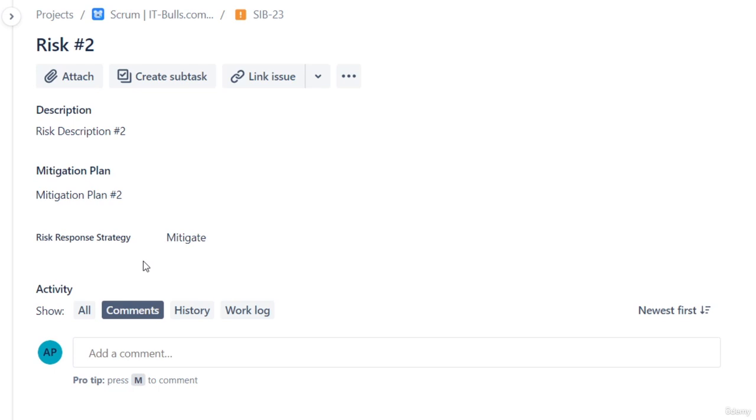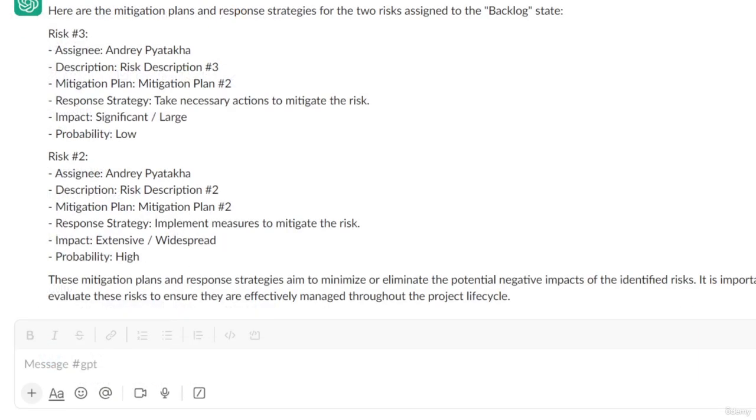In the previous video, I already showed you how we can create Jira issues using chat interface. The same things may be applied here. We can use our bot together with the ChatGPT capabilities to generate risk description, ask GPT to suggest us a mitigation plan, and put this data directly into the ticket. I just don't see the reason to demo all similar scenarios.